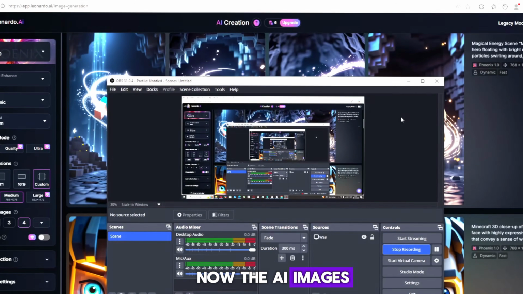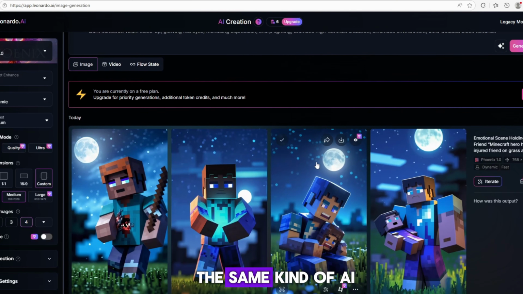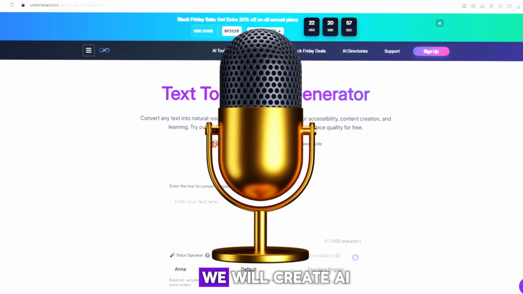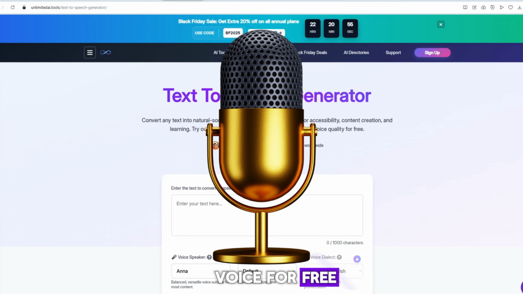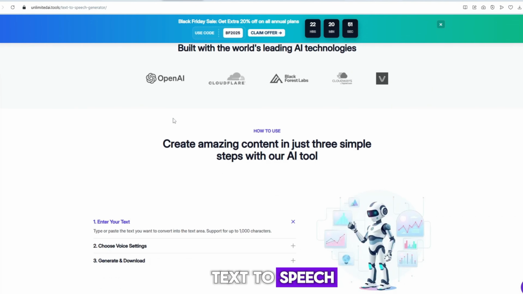Now the AI images are ready. You can see them. You can also create the same kind of AI images very easily. The images that were generated are really amazing and high quality. Next, we will create AI voice for free. There is a great tool called Unlimited AI Text-to-Speech.